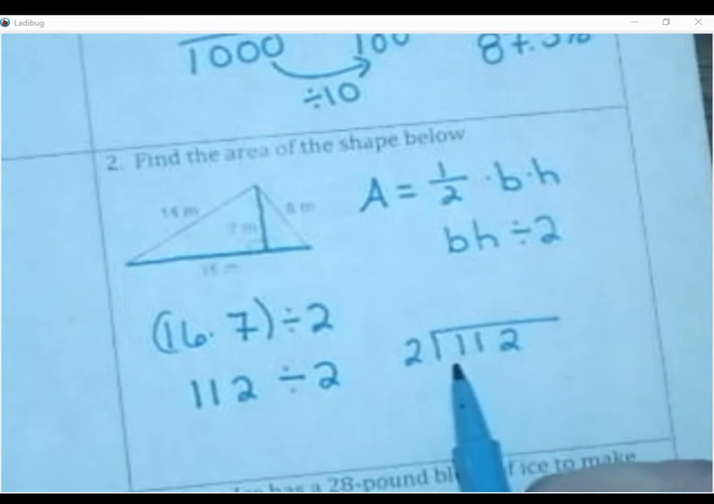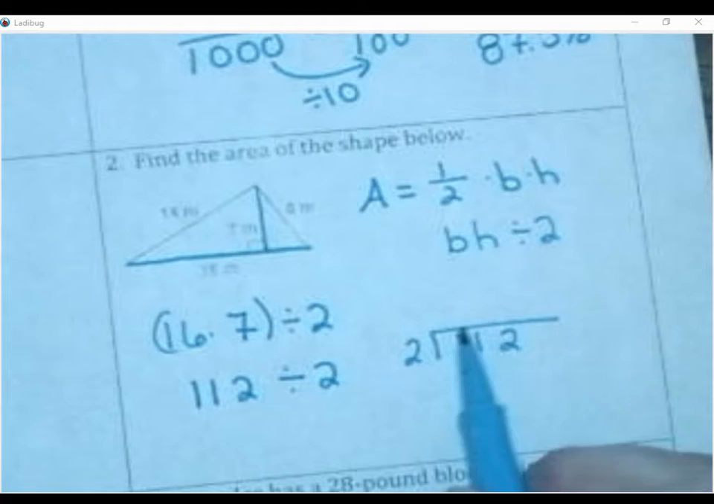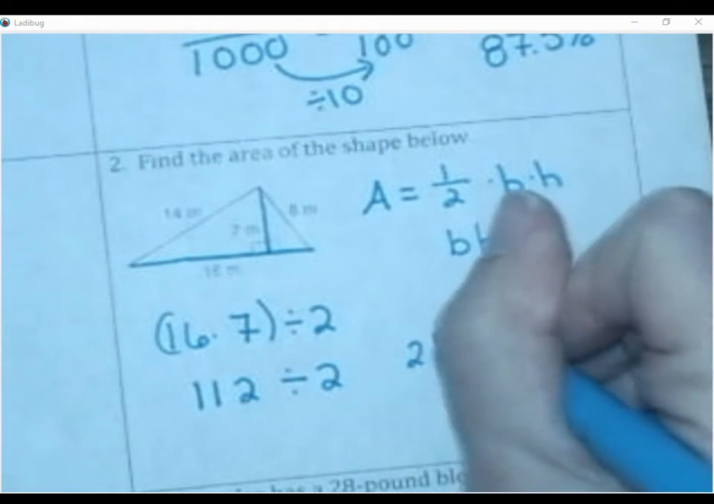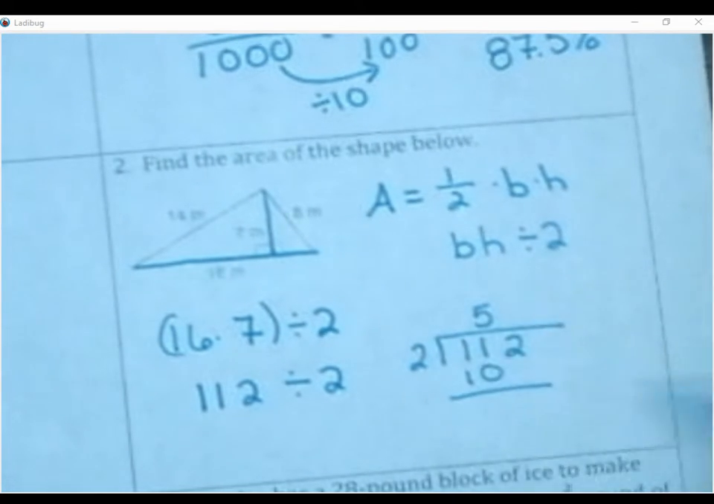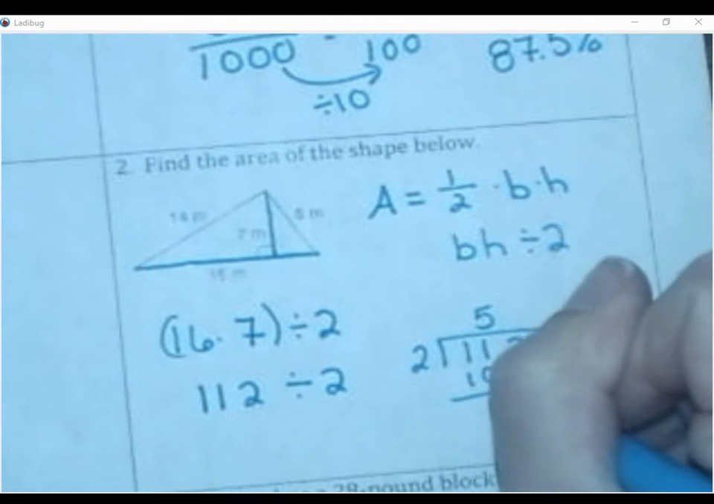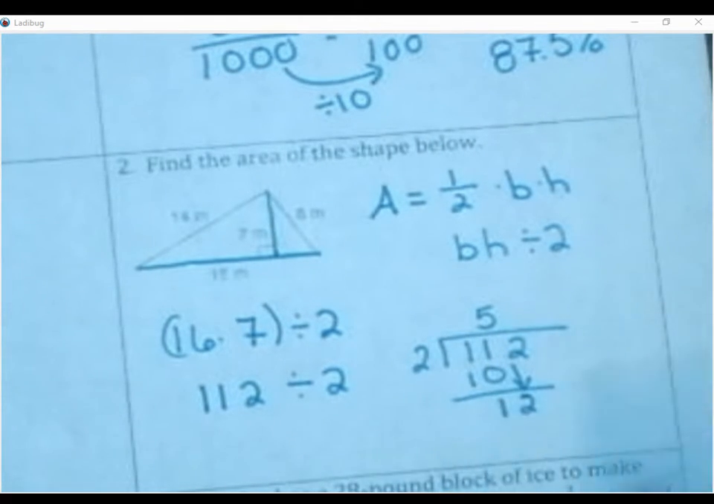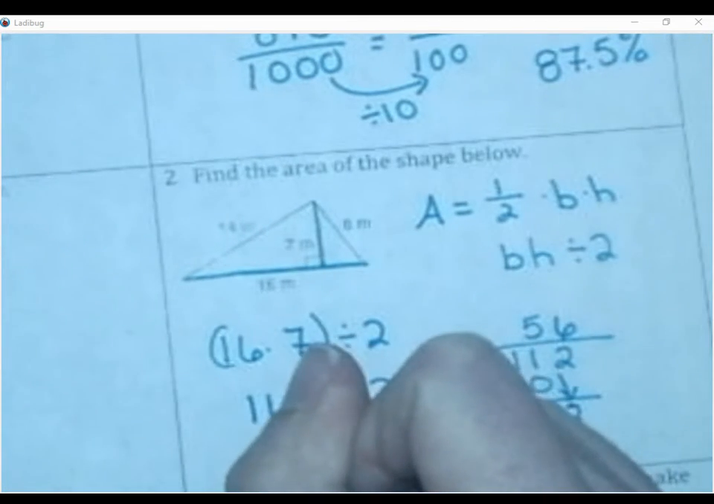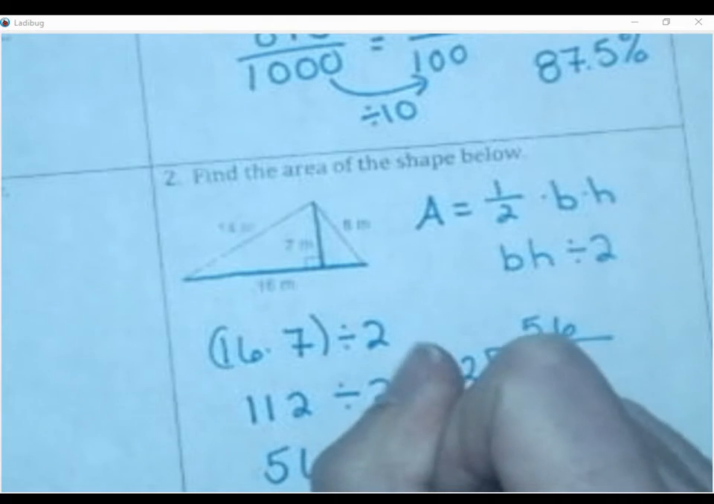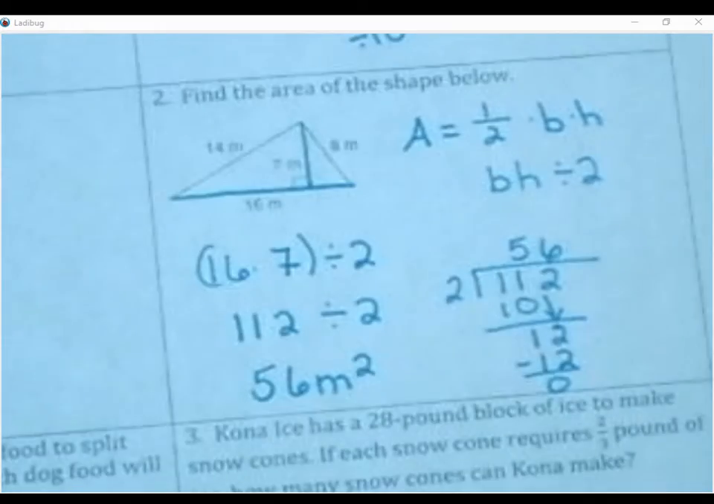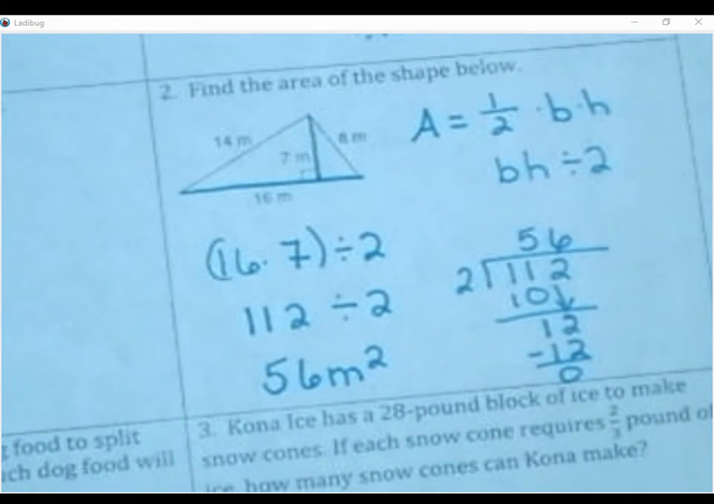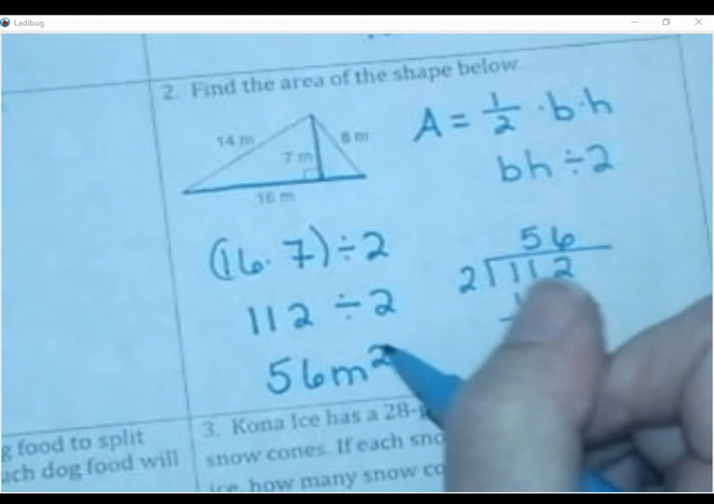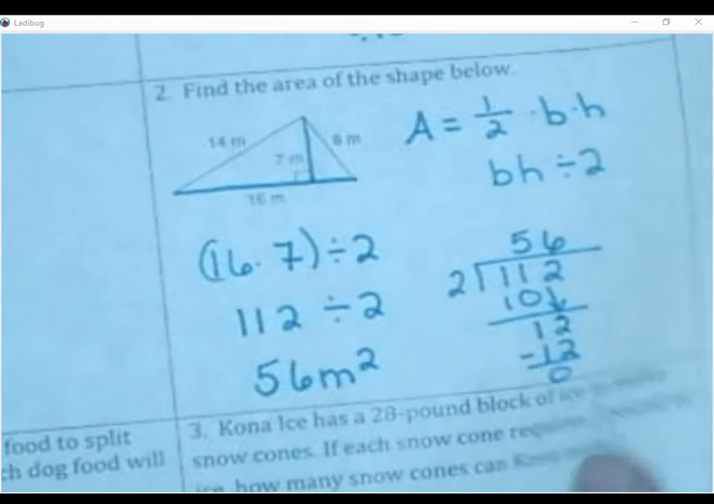So 2 cannot go into 1, so 2 goes into 11 5 times, which is 10. You have 1 left over. 2 goes into 12 6 times, and no remainder. So then my answer is 56 meters squared. Oops, sorry, meters squared. Remember, label. A lot of people are forgetting that.